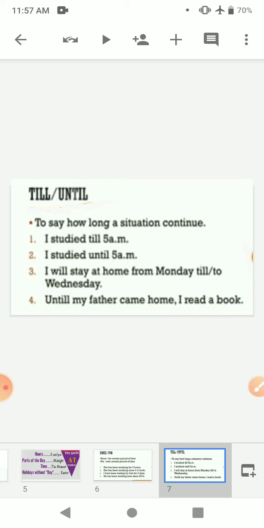The meaning is almost the same. But for example, I will say it in Kashmiri. If I say I studied till 5 a.m., मैंने मैं पोर 5 बजन ताई. I studied until 5 a.m., मैं पोर तुतान यतान 5 बजाए. So this is the difference between the two.